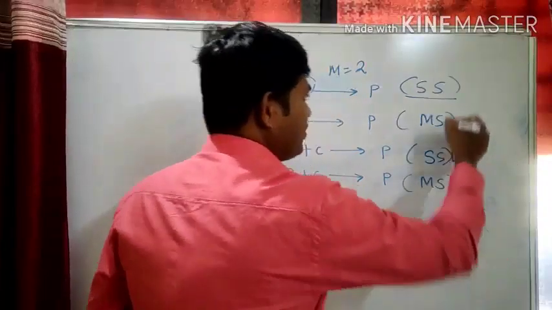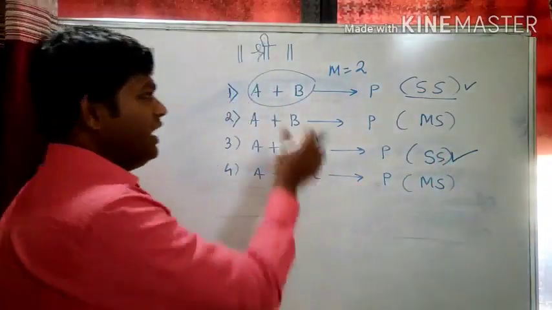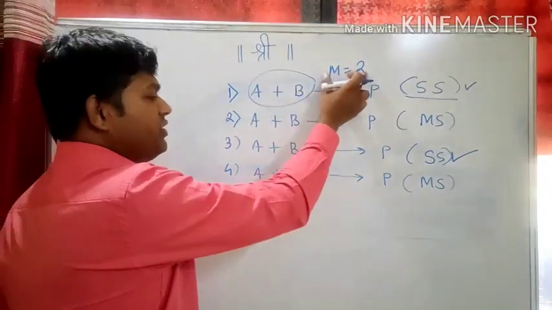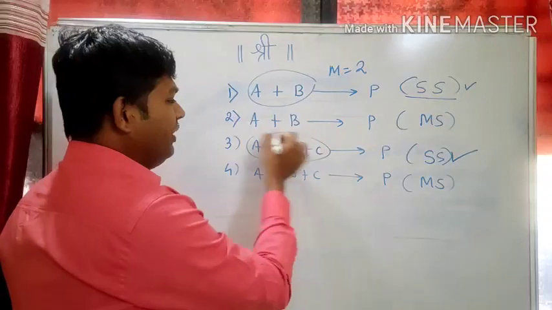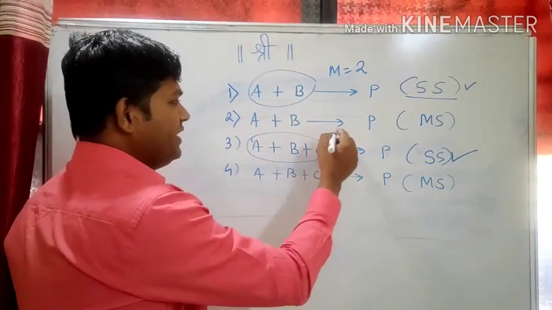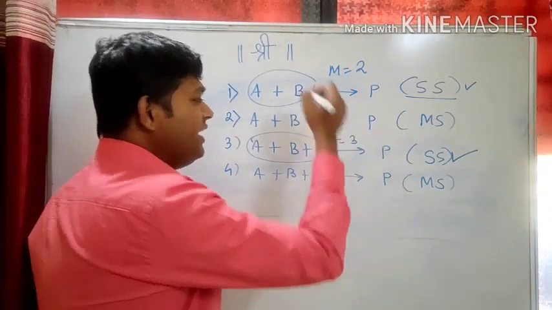Which is another single step reaction? This is a single step reaction. The first single step reaction had 2 molecules involved, so molecularity is 2. This is another single step reaction. How many molecules are involved? 3 molecules are involved, A plus B plus C. So the molecularity of the reaction will be 3.